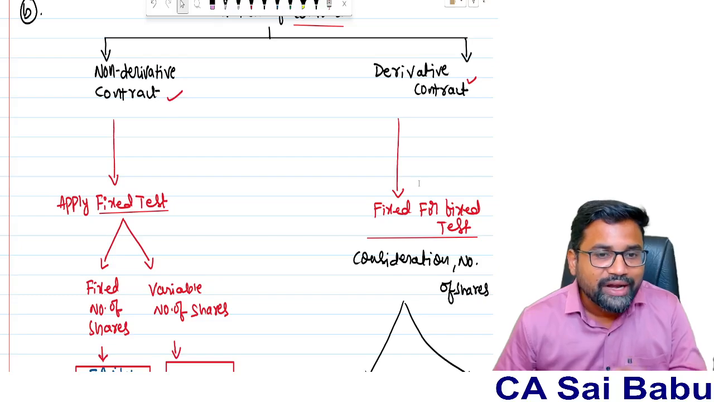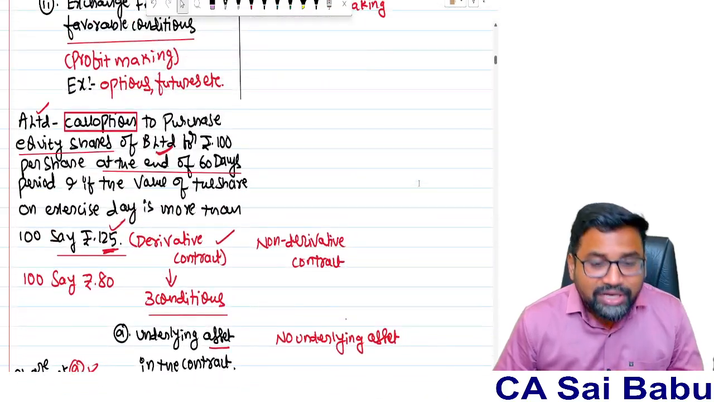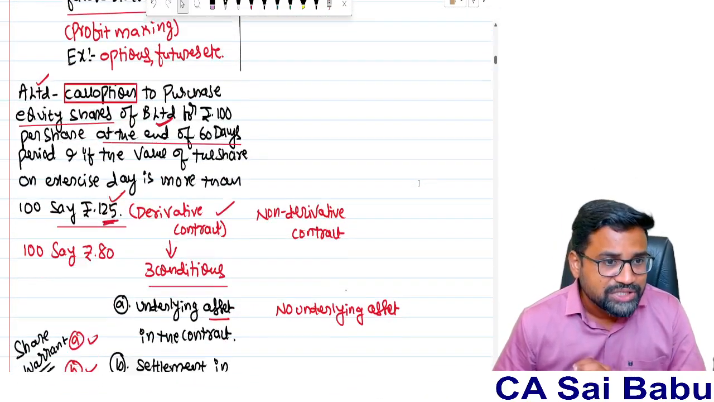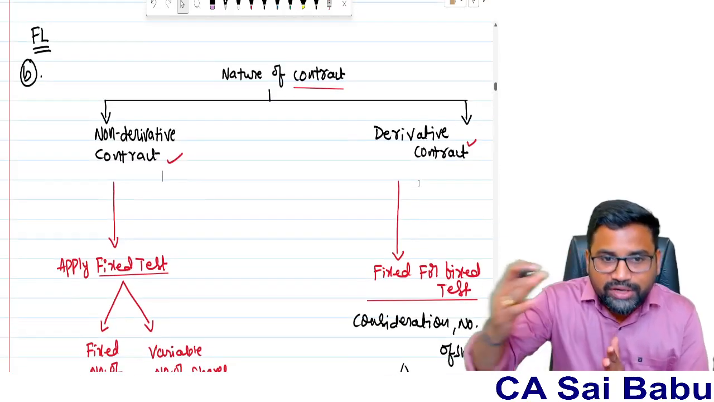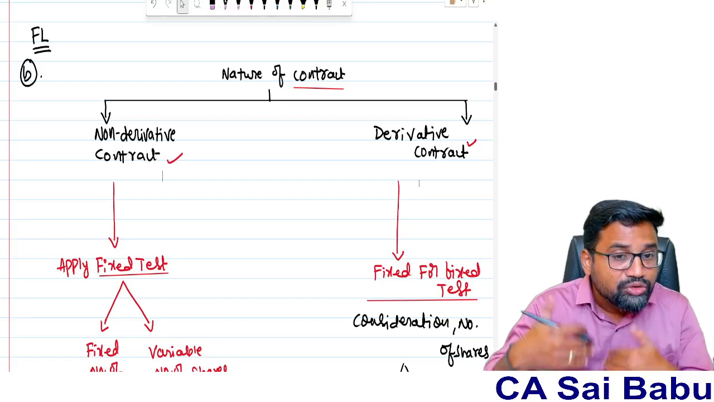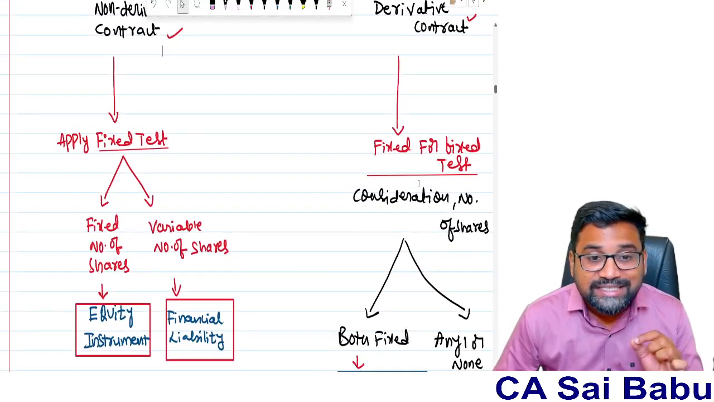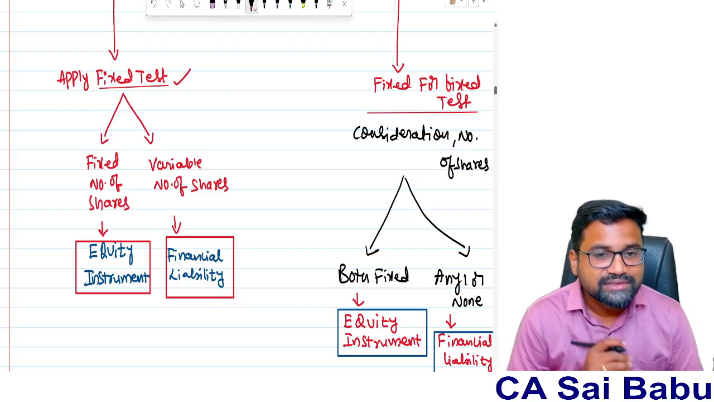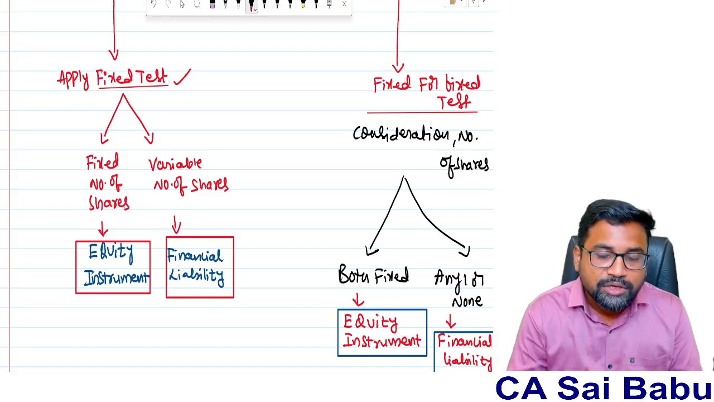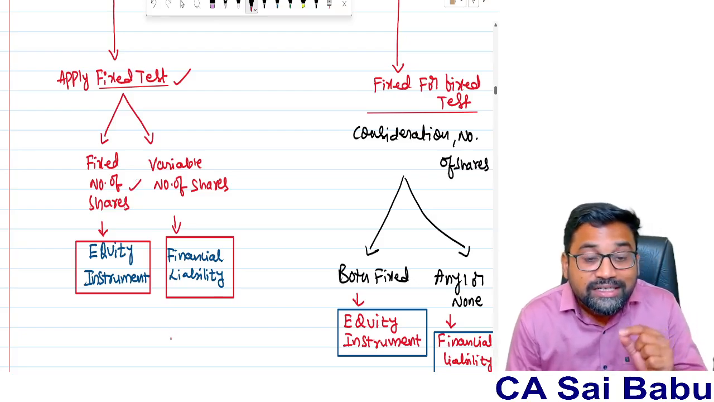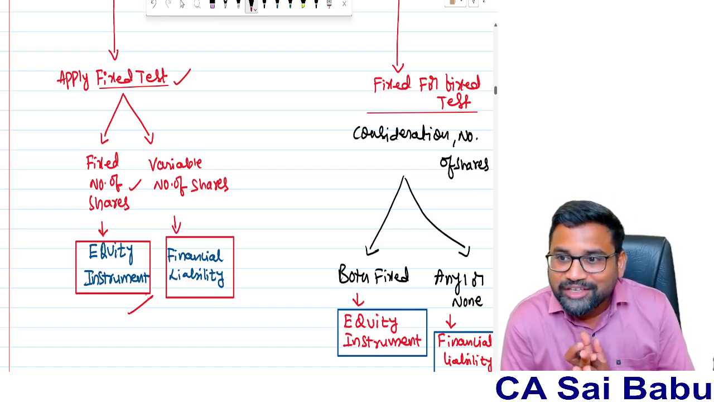So basically a non-derivative contract is a plain contract. It does not involve any asset. So in our example, A Limited and B Limited, that's a derivative contract because there is an underlying asset, that is the equity share of B Limited. But it is not the case in a non-derivative contract. Now the standard says you entered a contract and that contract you are going to settle by issuing your own equity instrument, and if that contract is a non-derivative contract, then you have to apply one test called the fixed test. What is this fixed test? If you are going to settle the obligation by issuing a fixed number of shares, then treat that as an equity instrument, not as a financial liability.